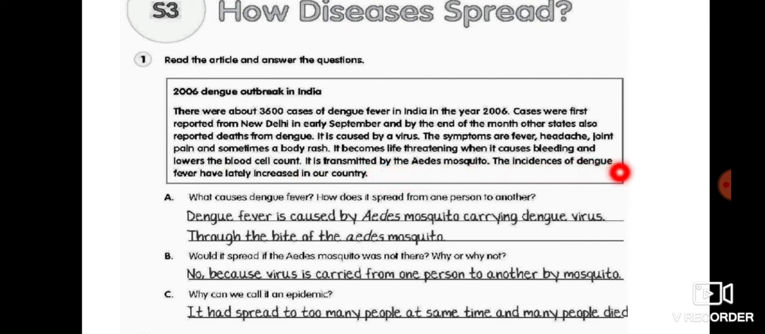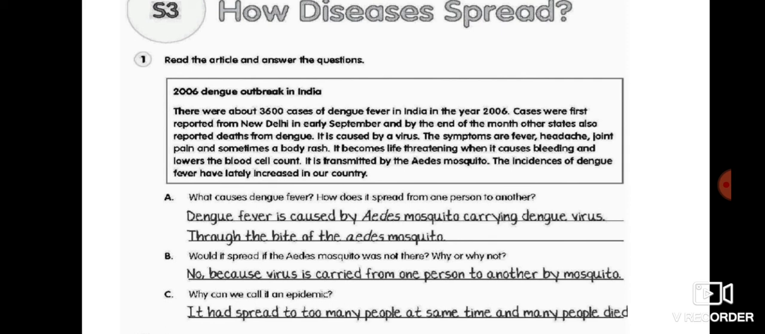The incidence of dengue fever has lately increased in our country. So children, now the question is, what caused dengue fever? How does it spread from one person to another? Dengue fever is caused by the Aedes mosquito carrying the dengue virus. Through the bite of the Aedes mosquito, it is spread from person to person.